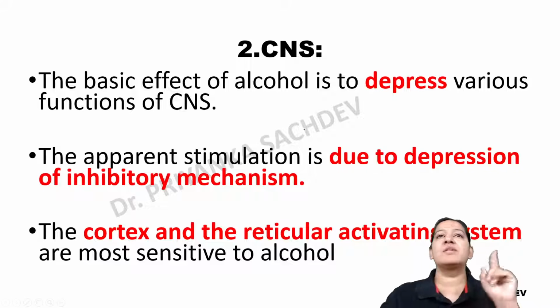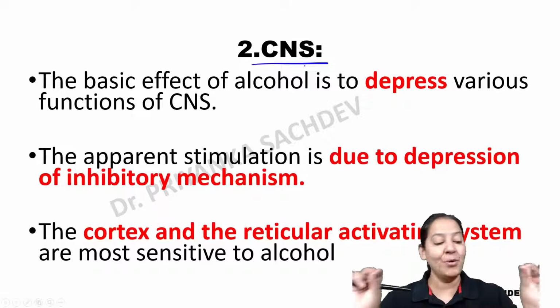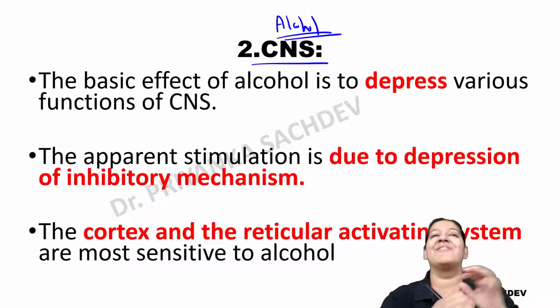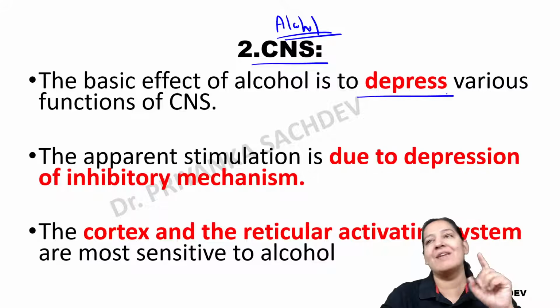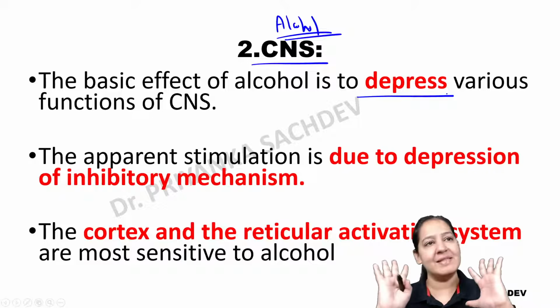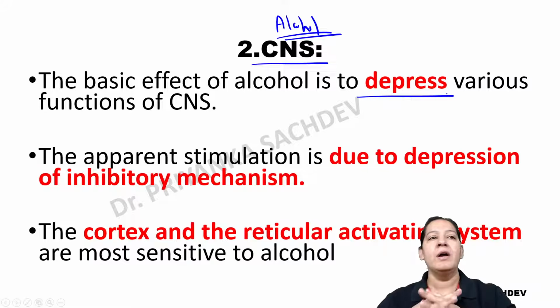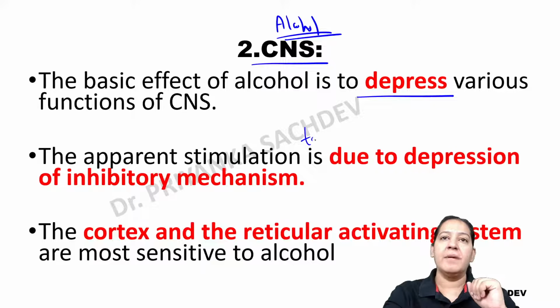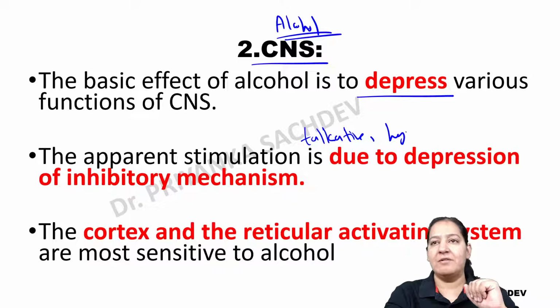After local effect, we should start the central nervous system. The most important effect of alcohol is on the central nervous system. So it depresses the central nervous system. Can you see? So basically it is depressing the central nervous system. Now, but have you seen, if a person drinks too much, he becomes too talkative. He talks too much. He becomes hyperactive.